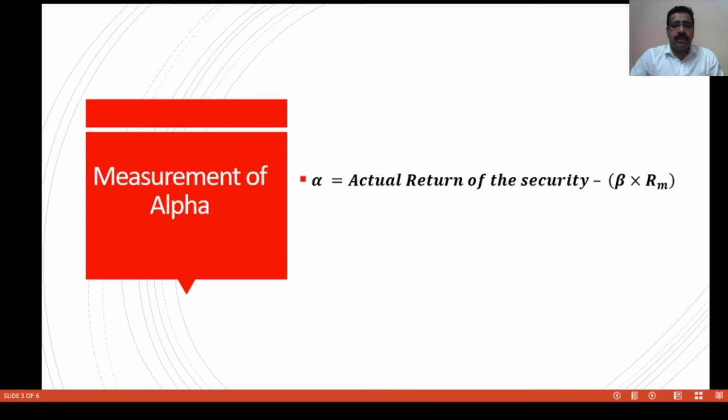Then next we discuss how to calculate the alpha value. Alpha is equal to actual return of the security minus beta into RM. RM represents the market return. Alpha is equal to actual return of the security minus expected rate of return. That is the additional rate of return of the security.